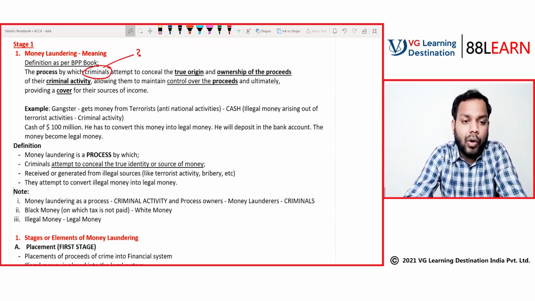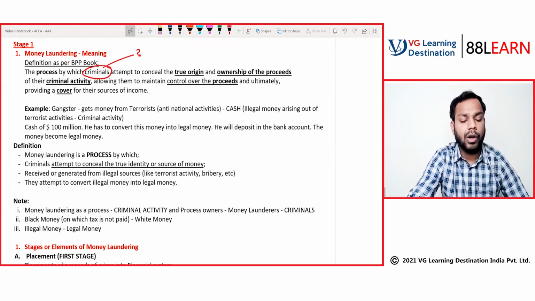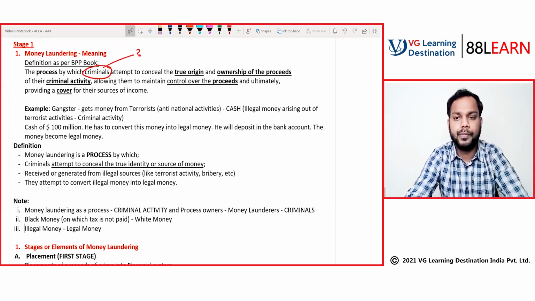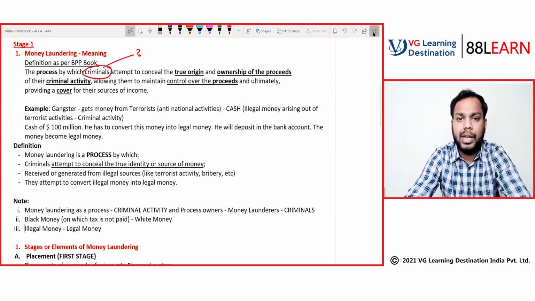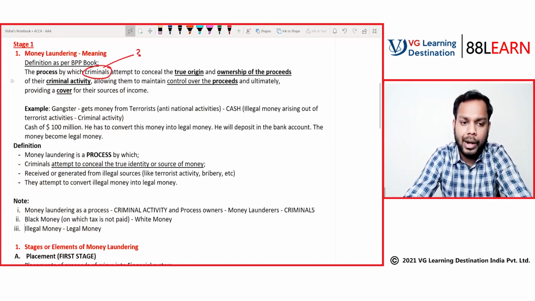Tell me, is it clear to all of you or not? If anyone has any queries, please tell me, guys. Puneet has a query for text reading related to AA. Is it covered in AAA books as well? Yes, Puneet. You don't need to refer anything pertaining to the AA book. The study text for AAA is self-sufficient. Also, whatever is important will be discussed in the class.